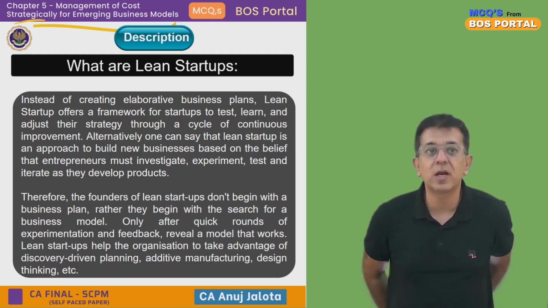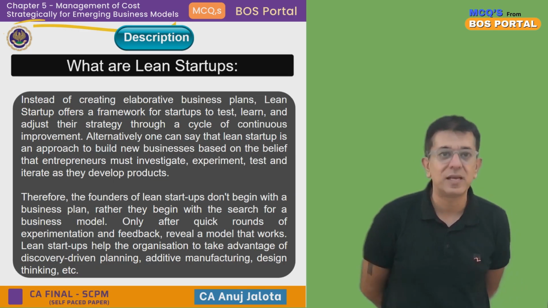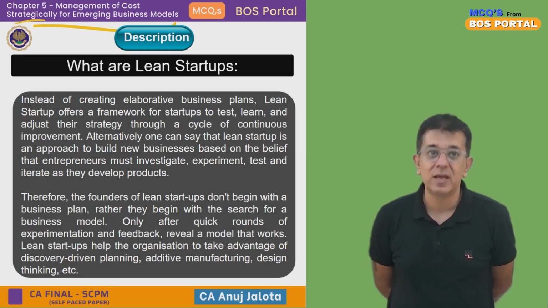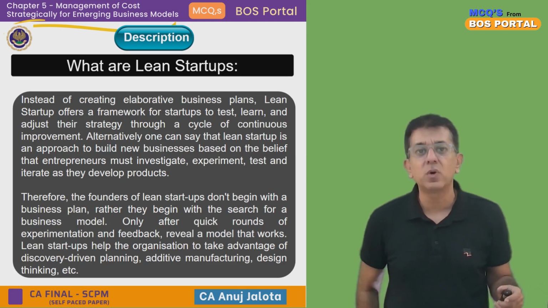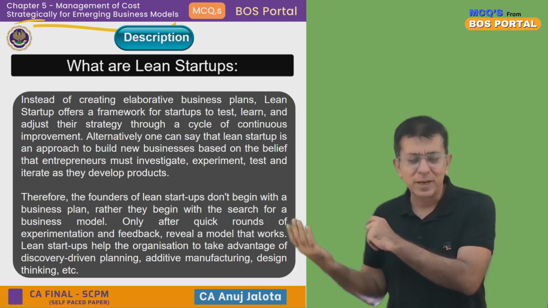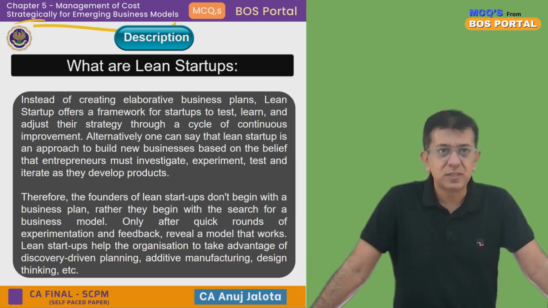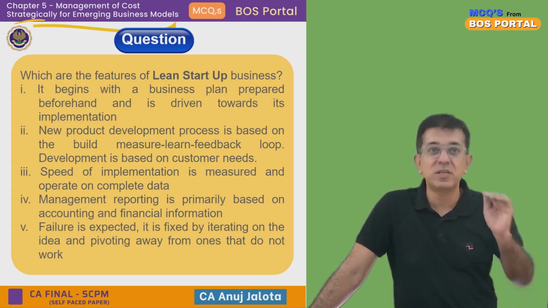I'm reading further. Only after quick rounds of experimentation and feedback is a model revealed that works. Lean startups help organizations take advantage of discovery-driven planning, additive manufacturing, design thinking and so on. Design thinking is a technique whereby you try to come out with new things each and every time. Now, more about that might be in some other MCQ. So this is what lean startups are. Now, let's see what the features are. We have to say which one is a feature.